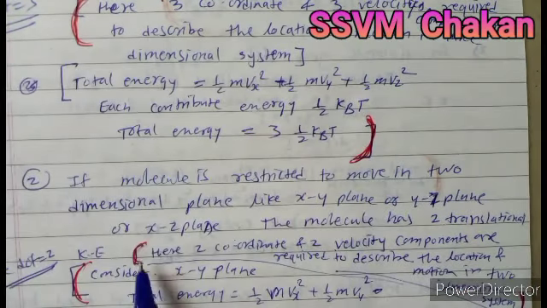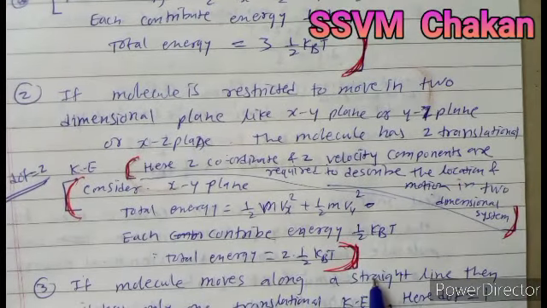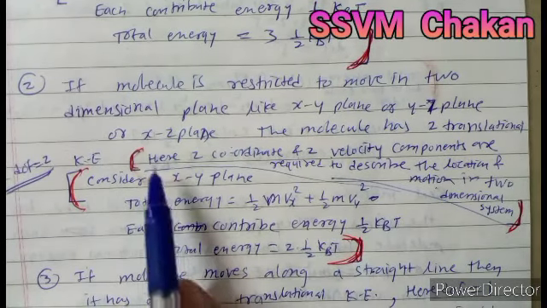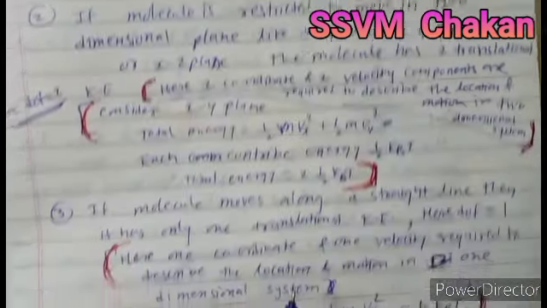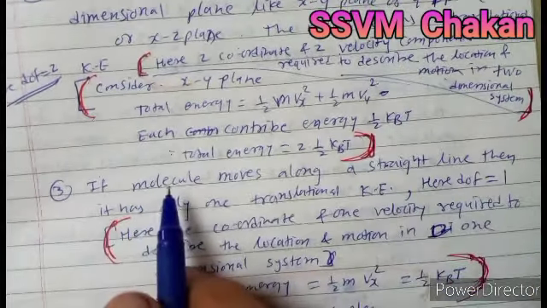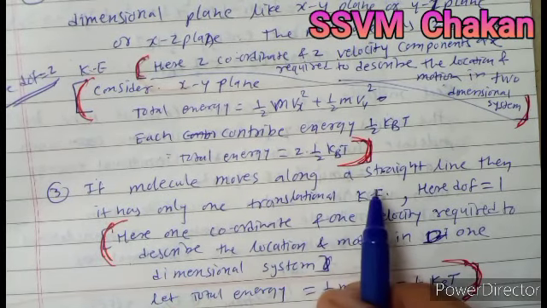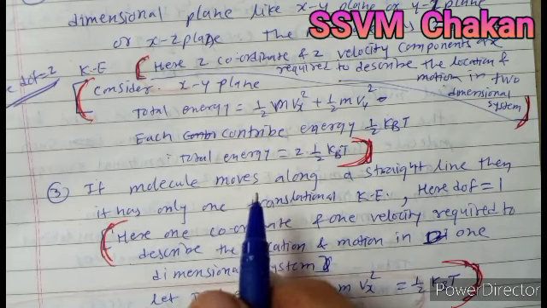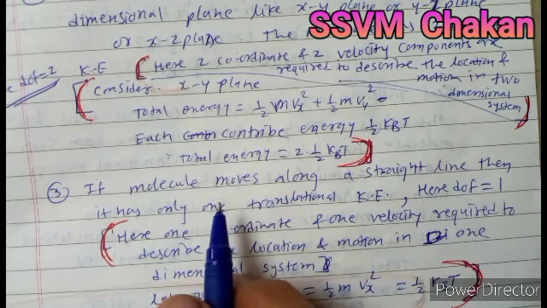Whatever information is written in red brackets is extra information for your knowledge that is not necessary to write in the exam. And in the third case, if the molecule moves along a straight line, that means we have restricted the motion of the molecule along only one axis, either the x-axis or the y-axis or the z-axis.